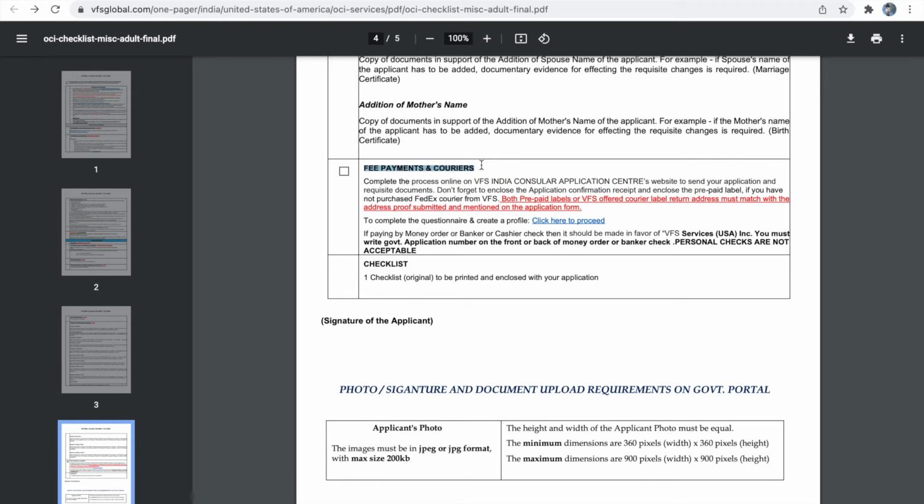So you must have received an email confirmation to the email ID you have mentioned after you have done the payment. You have to take a printout of that email or the application confirmation receipt which you have received in your email and attach it with the supporting documents.